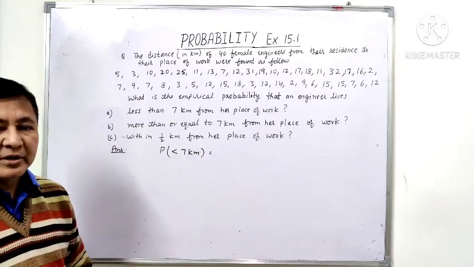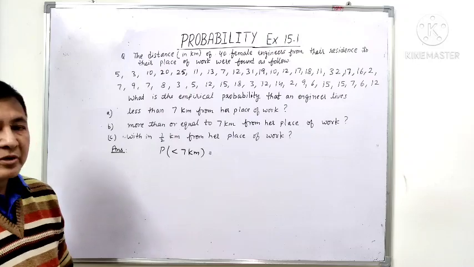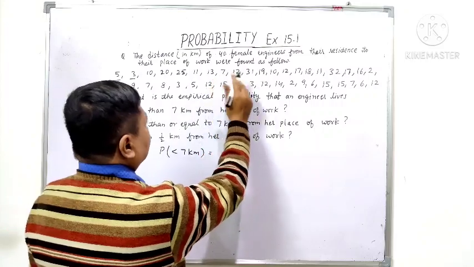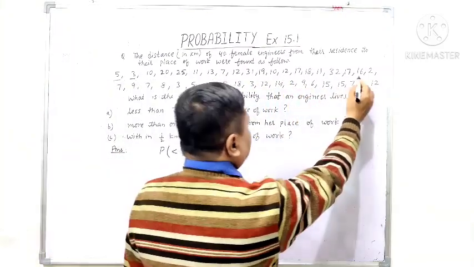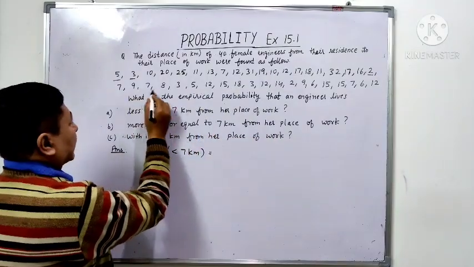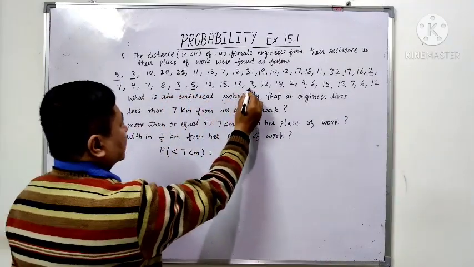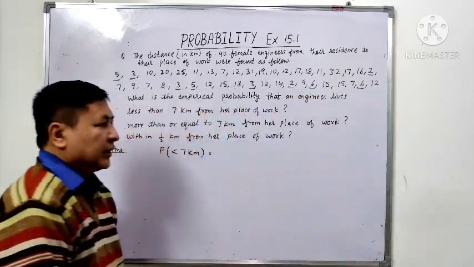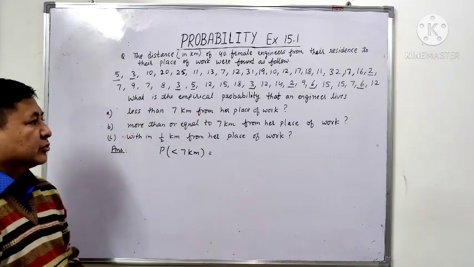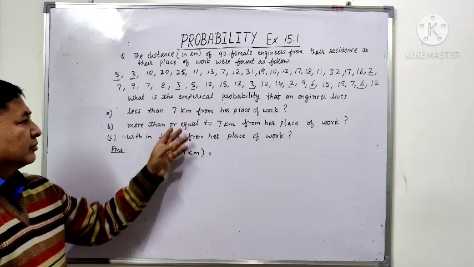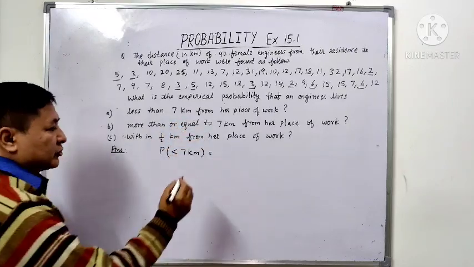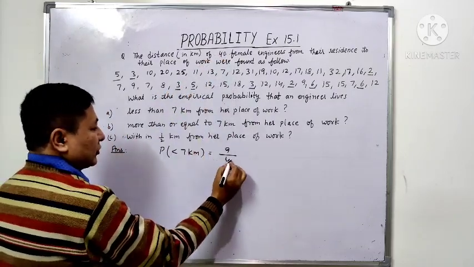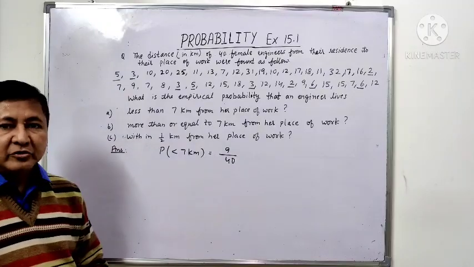Now let us see how many of them live less than 7 km from their place of work. 1, 2, then this one we will not count, then we have this one, 3, then 4, 5, 6, 7, 8 and 9. So there are 9 engineers who live less than 7 km from their place of work. The total number of engineers is 40, so it is 9 upon 40. So the empirical probability will be 9 upon 40.